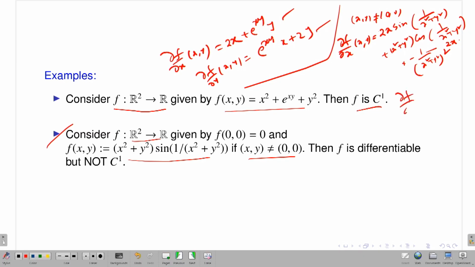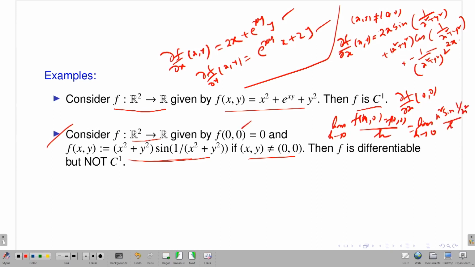But you need to calculate del f del x at the point (0,0), and for that you just use the principal definition. And what is this? This is the limit h approaches to 0, f of (h,0) minus f of (0,0), divided by h, right? At the point (0,0), I want to talk about the partial derivative of f with respect to x variable. Now, f of (h,0), look here. What is the value of f of (h,0)? That means y is 0, x is h. So it will give you h square sine 1 by h square, and f(0,0) is 0 given, right, divided by h.